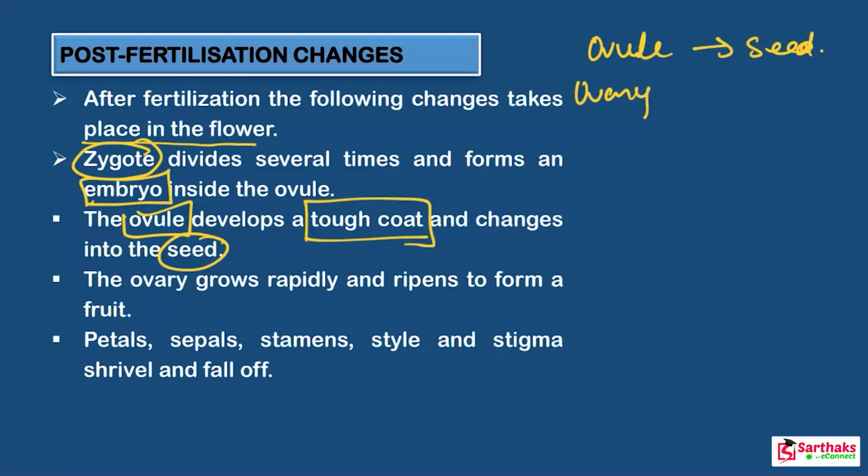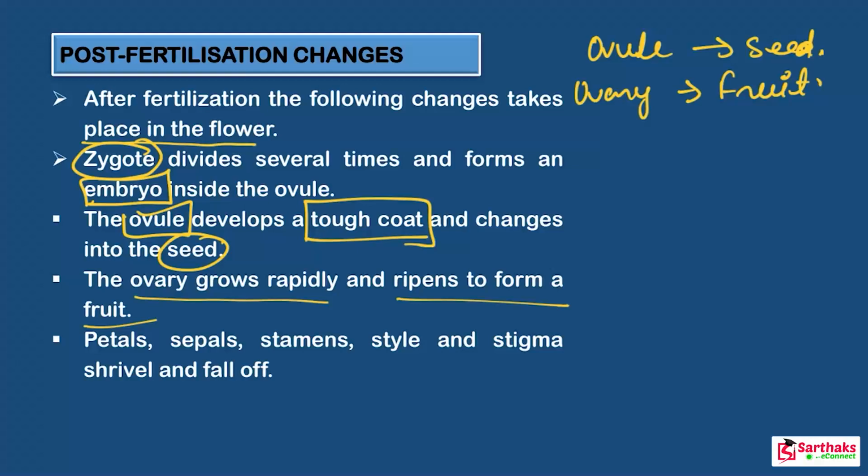This ovary becomes the fruit. Okay, this is another important point you have to note down: the ovary becomes the fruit and the ovule develops into a seed. The ovary grows rapidly and ripens to form a fruit, as I told you.